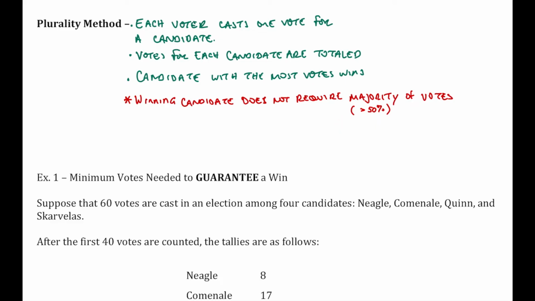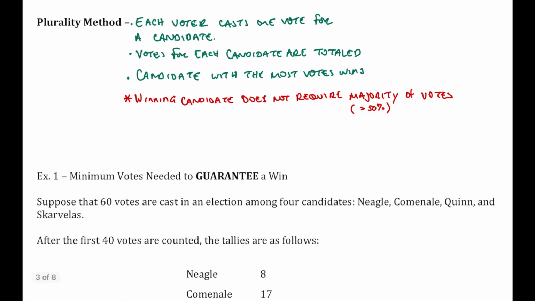So the way the plurality method of voting works is that each voter casts one vote for their desired candidate. The total votes for each candidate are tallied or counted up, and just the candidate with the most votes is the winner. So all you need is more than anybody else. It doesn't matter how many more. It doesn't matter the percentage. You just need more than anybody else. It'll be just one more. And we've seen that in recent elections, both the state, the Senate, the representatives, where sometimes it's decided by 5 votes. So your vote does matter.